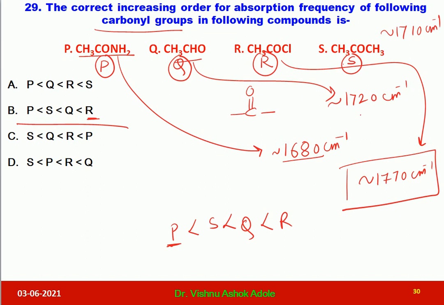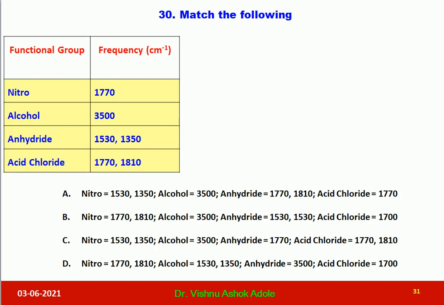Now we will go to the last question from this video, and that is match the following. A very important question as far as competitive examinations are concerned. Nitro group, alcohol, anhydride, acid chloride, with frequencies 1770, 3500, 1530, 1350, 1770, 1810. It is very simple.